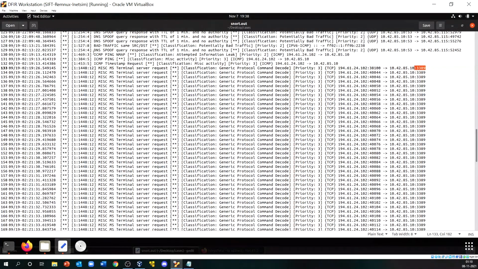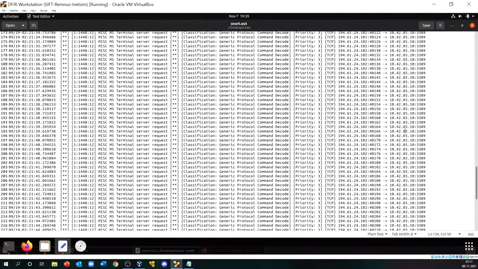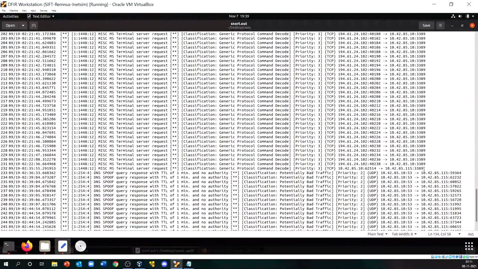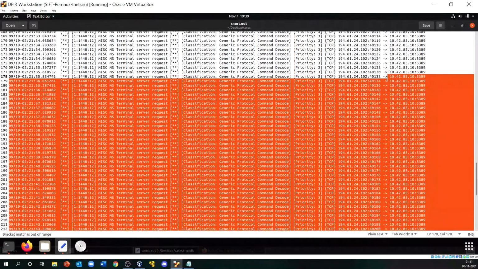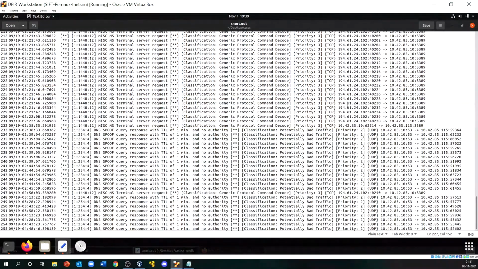First we see that someone has tried to do an nmap scan, and if you have any open port on your network, it will give you that hint. And now you see there is all this RDP traffic going on. That means this particular machine is trying to reach out over RDP.